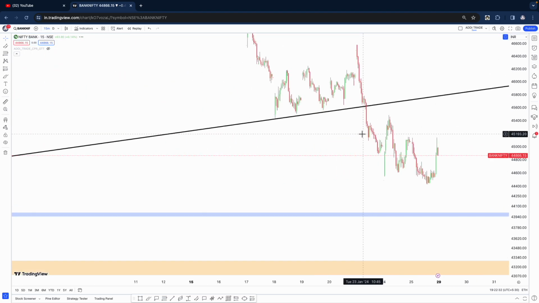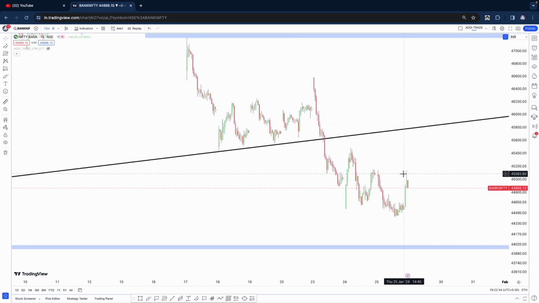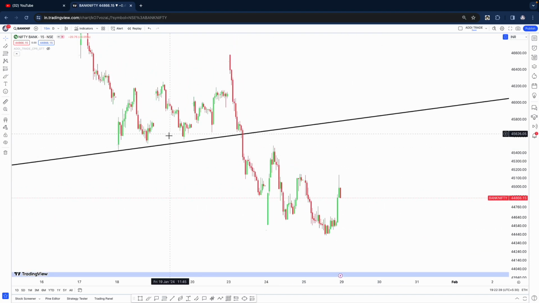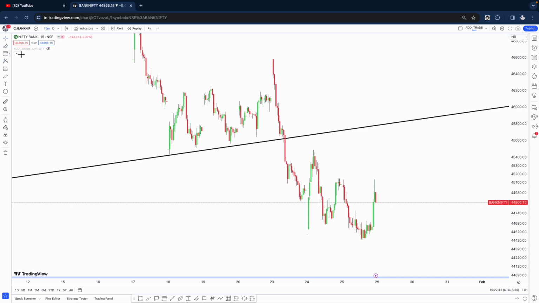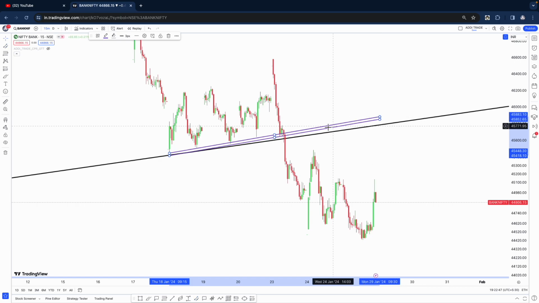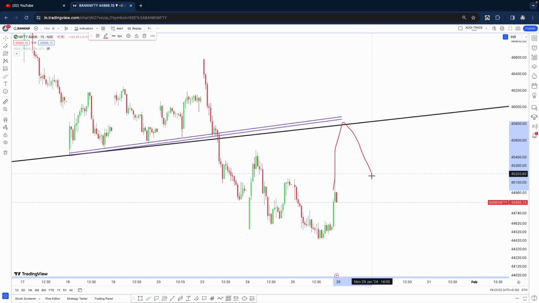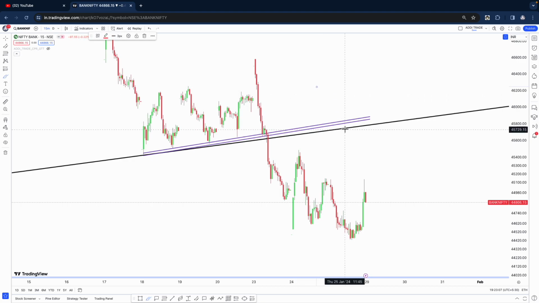I'm just going to shift to a 15-minute chart to just kind of get the levels. See, this area where we kind of tested multiple times, right? This price action, which I'm going to mark now separately. So this channel is where we broke down and got some nice move on the downside. Right now, in case we come up, this is where we can take some resistance. So we should watch out for levels of 45,800 to 900. There is a possibility that we could come till here and then get some kind of a rejection. That is one target that I'm looking on the upside.